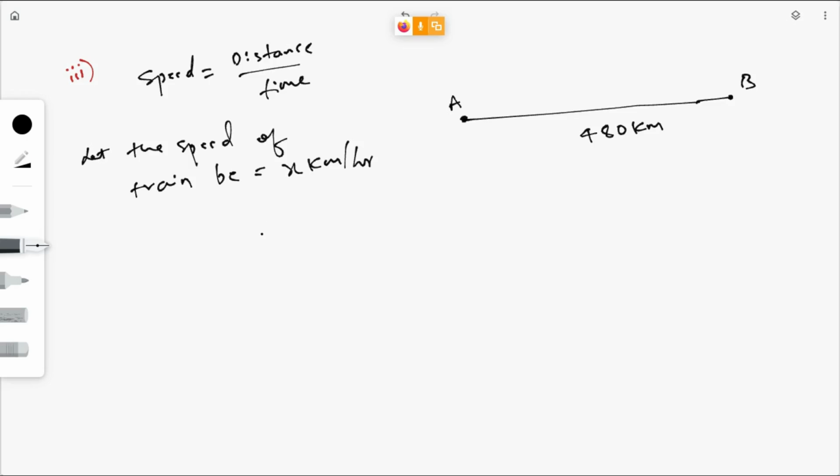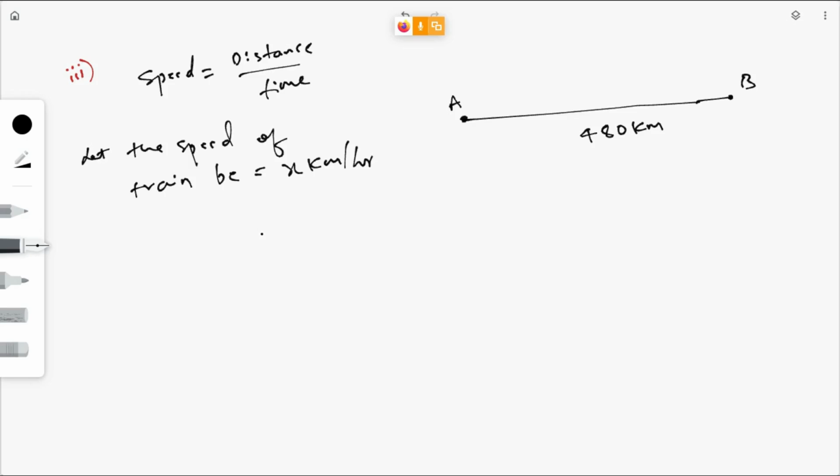In most of the problems, you need to take x as the quantity which you need to find. So what is the last sentence of the problem? We need to find the speed of the train.